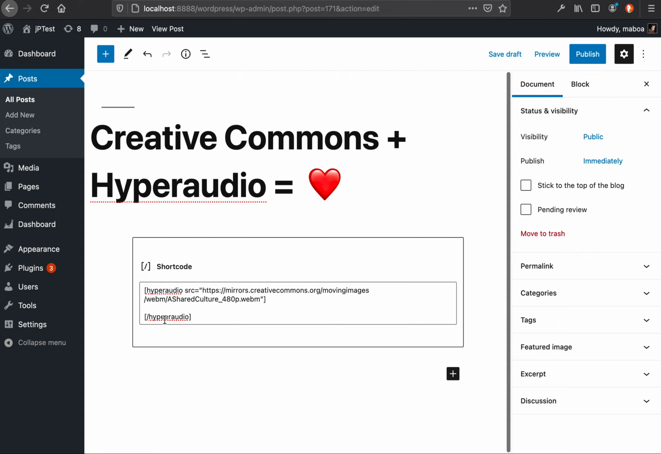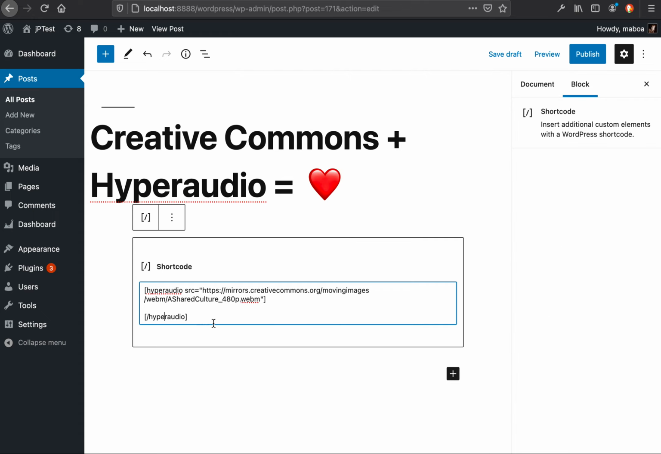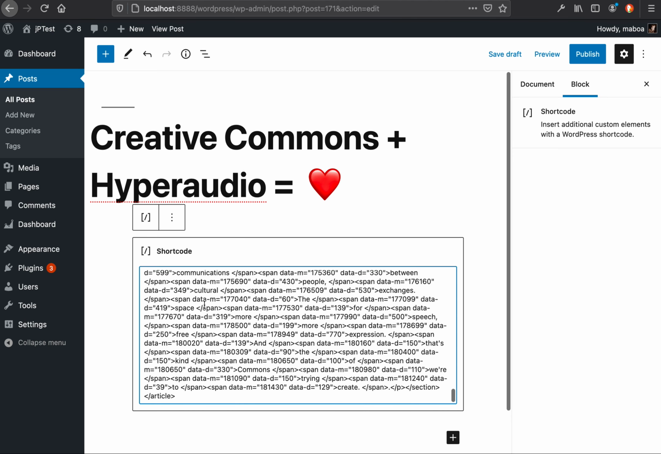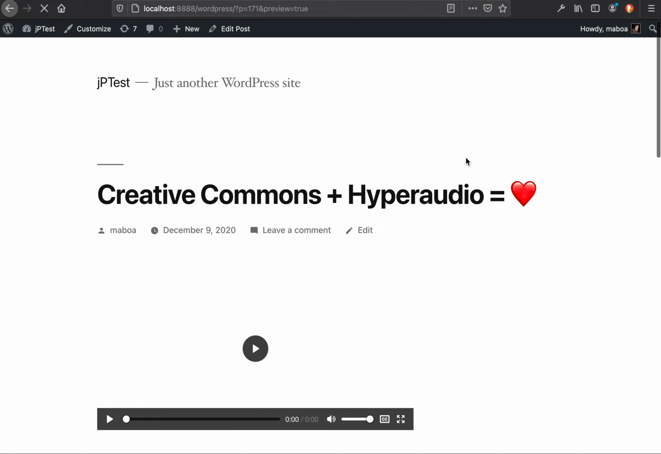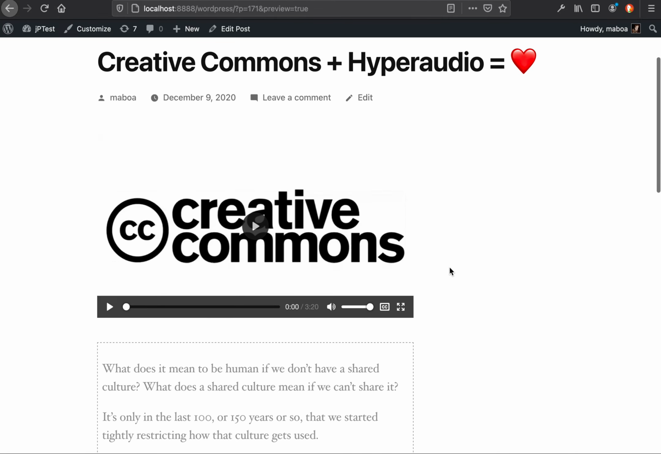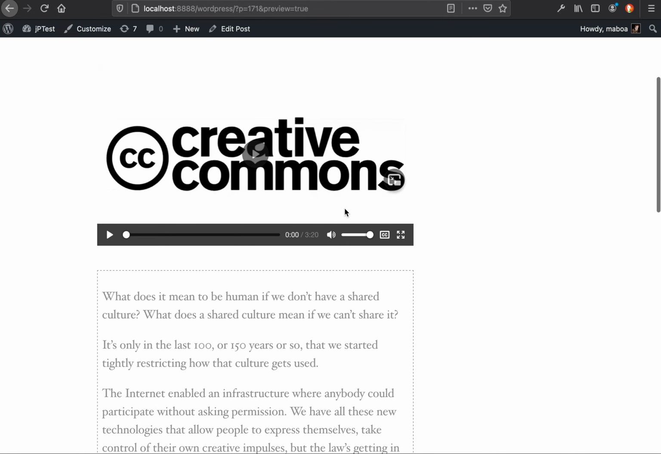Now this is the Hyperaudio shortcode, with a spelling mistake there, where I've linked directly to the file, and in between we want to put the markup. Okay, let's preview that. So you see we have the video here.